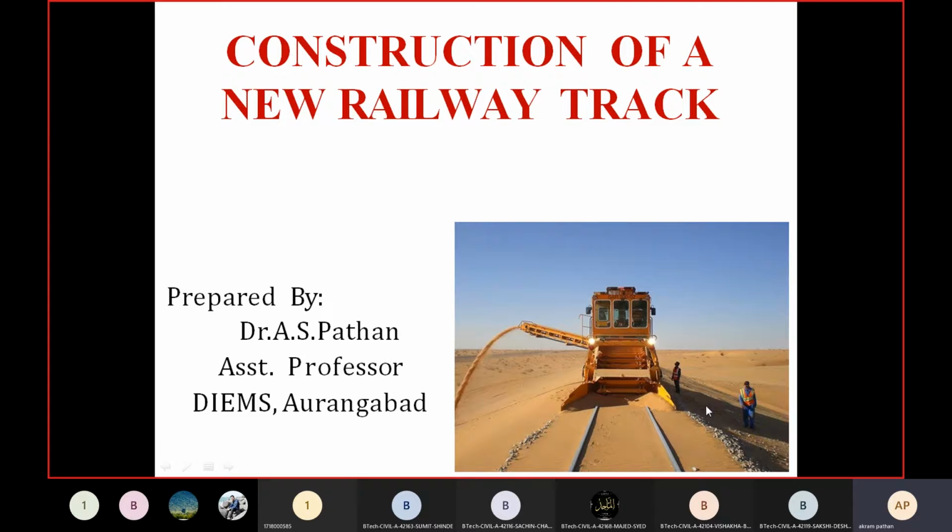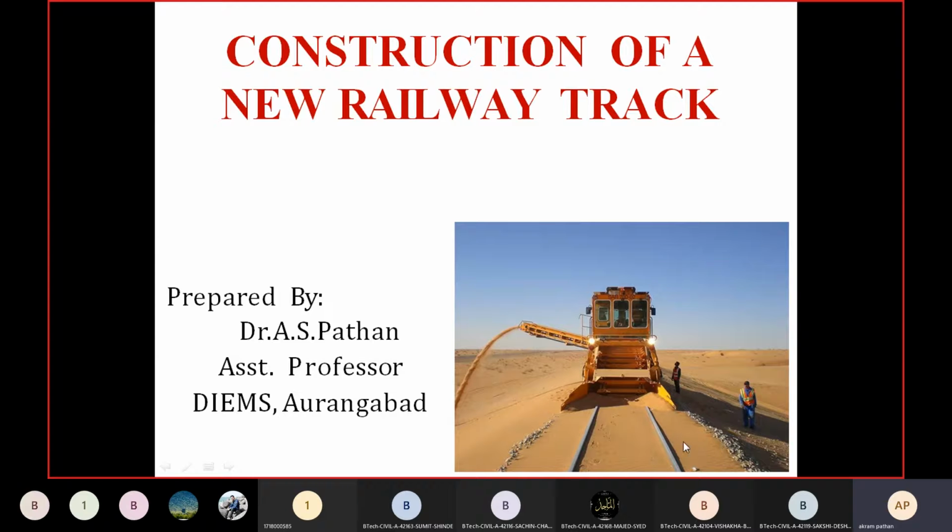We have to excavate the soil subgrade, then fill the boulders inside it, and then the sub-base course and base course will be there. In the sub-base course we have to fill the murum, and on the murum there will be another course, known as the base course. In the base course we have to fill the coarse aggregate, which is known as the ballast.